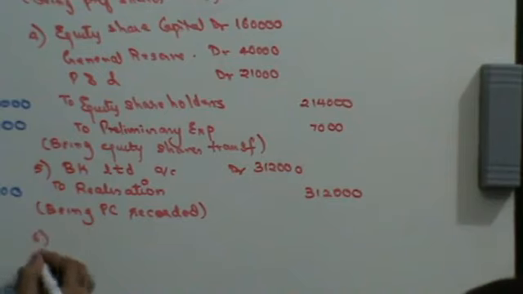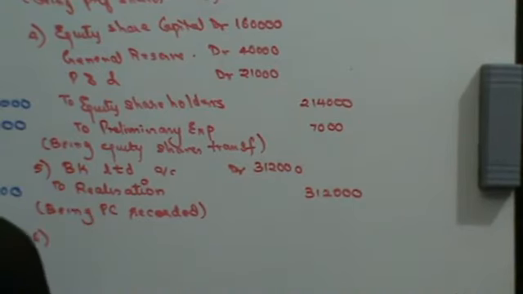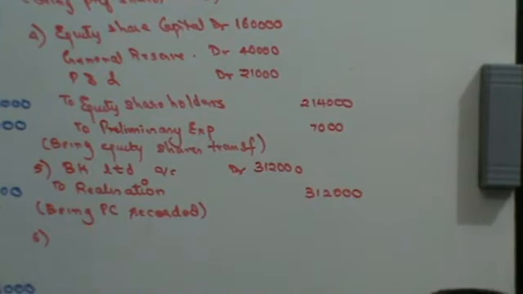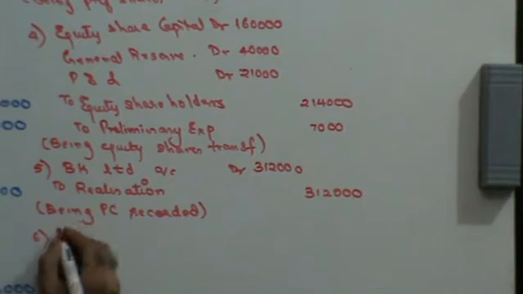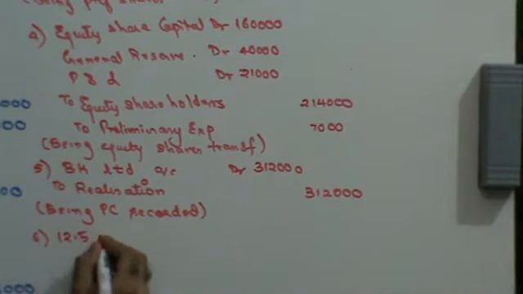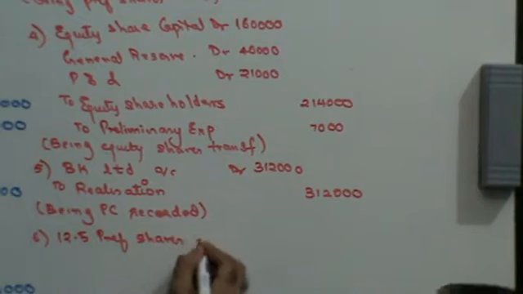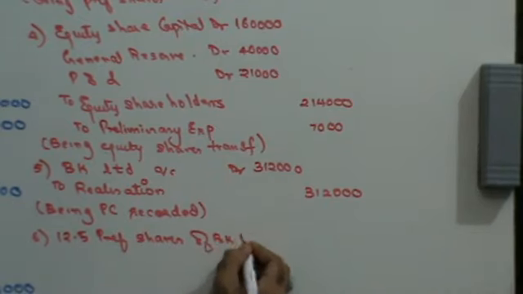Once you have recorded the PC, then you receive the PC. They have said that preference shareholders are to be paid at 10% premium by 12.5% preference shares in BK Limited issued at par, and the balance of purchase consideration is payable in equity shares at par. So they are going to give you 12.5% preference shares of BK Limited.